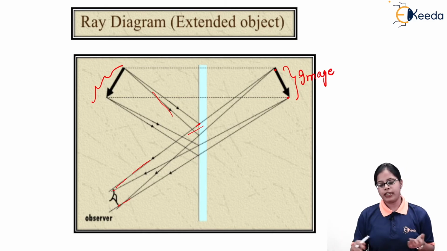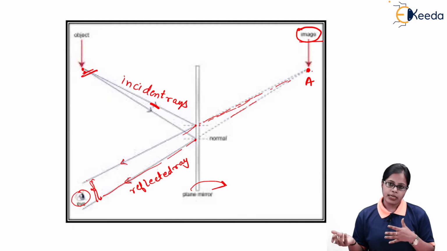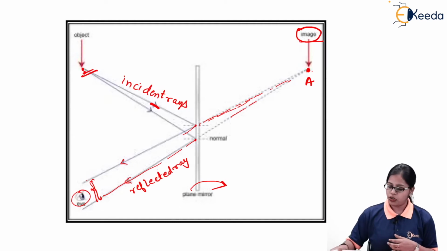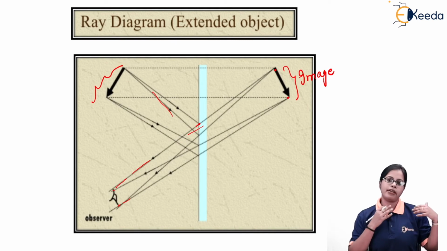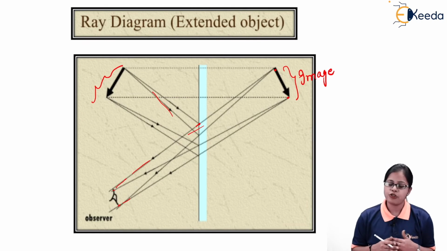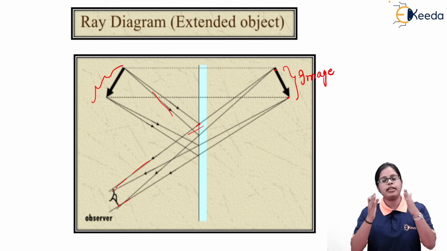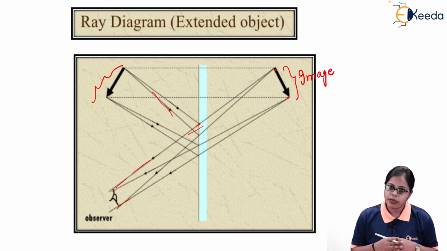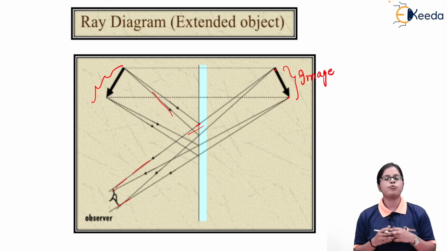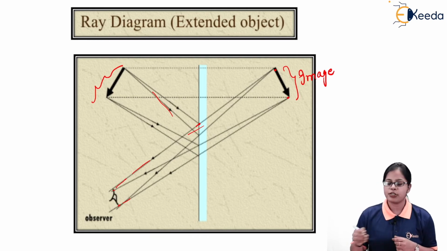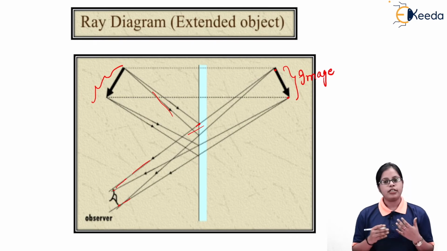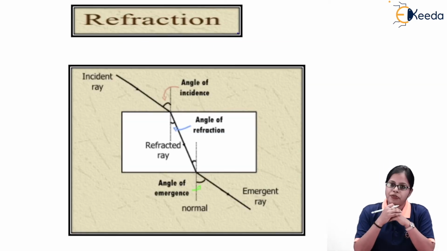So the method of obtaining the image, whether due to the point object or the extended object, is the same. We just need to retrace the reflected rays backward, that is behind the mirror, so that the image can form. And once the rays meet, they lead to the formation of an image, and we will be able to see that image. And lastly, and more importantly, the image which is formed behind the mirror is called a virtual image. So this is what we talk about in reflection.